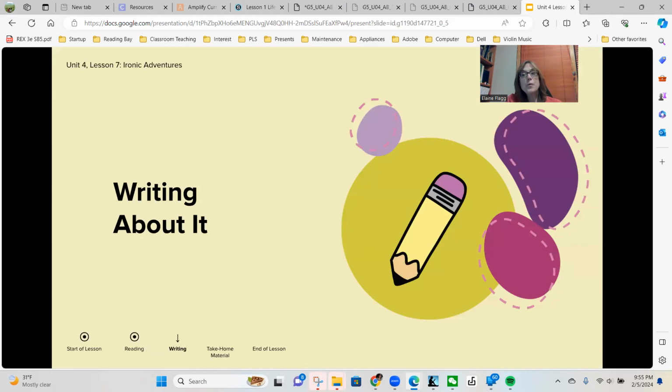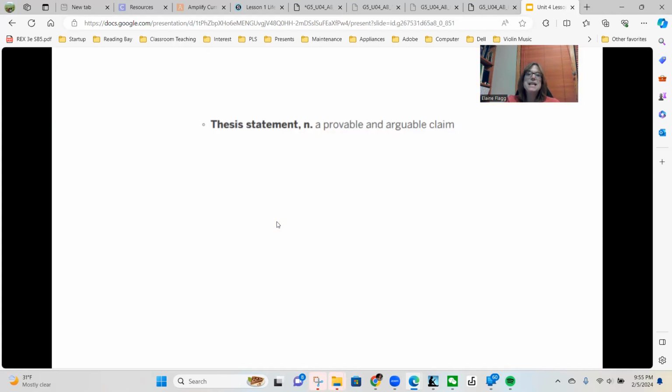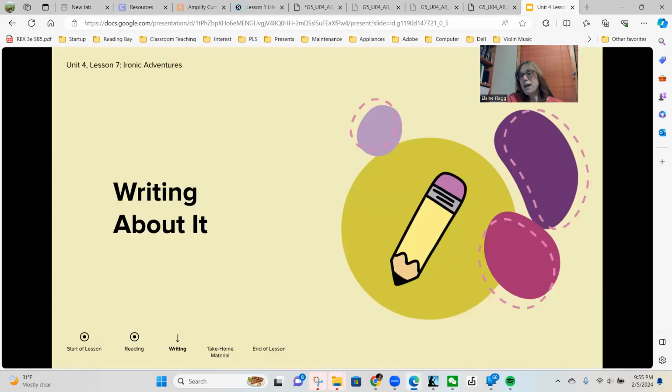Okay, so now we're going to start writing our persuasive essay. Today you are going to be drafting the introductory paragraph of your persuasive essay. In the previous writing lesson, we drafted an opinion stating a claim that will be argued and supported in your persuasive essay. You will incorporate the claim into the introductory paragraph as the last sentence.